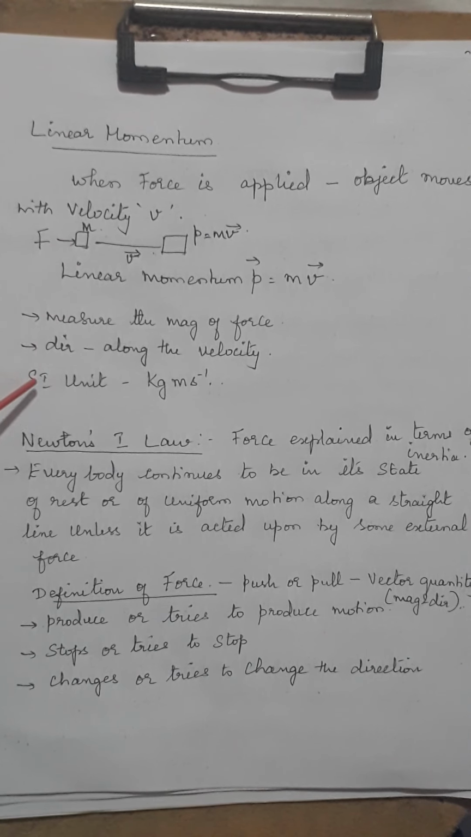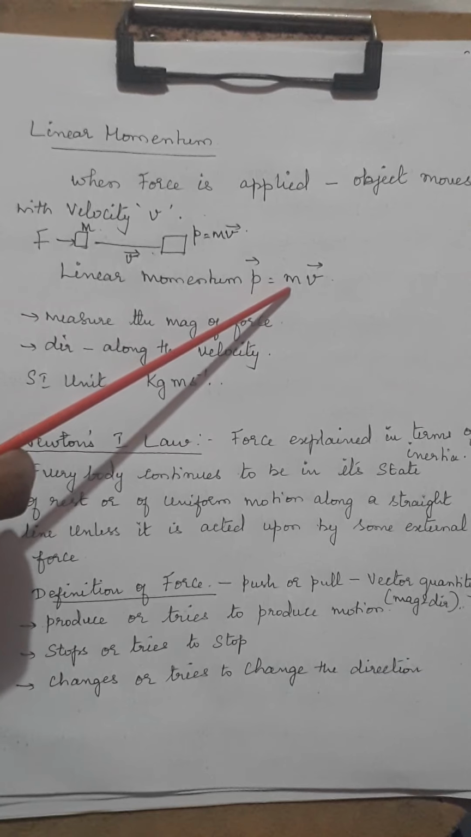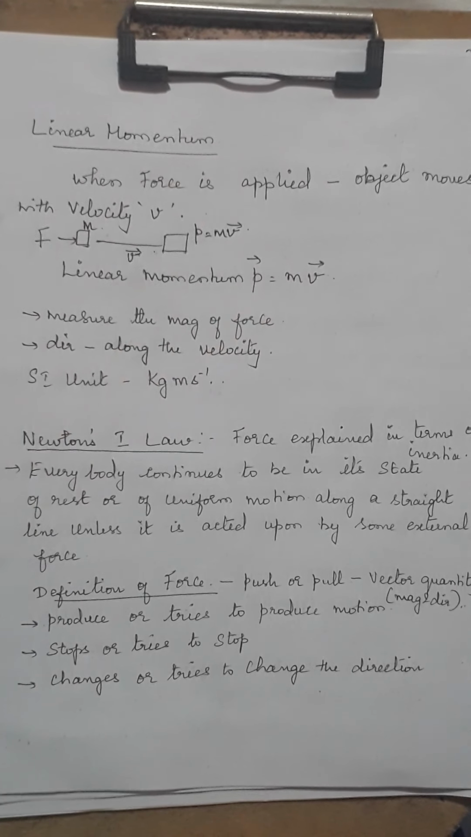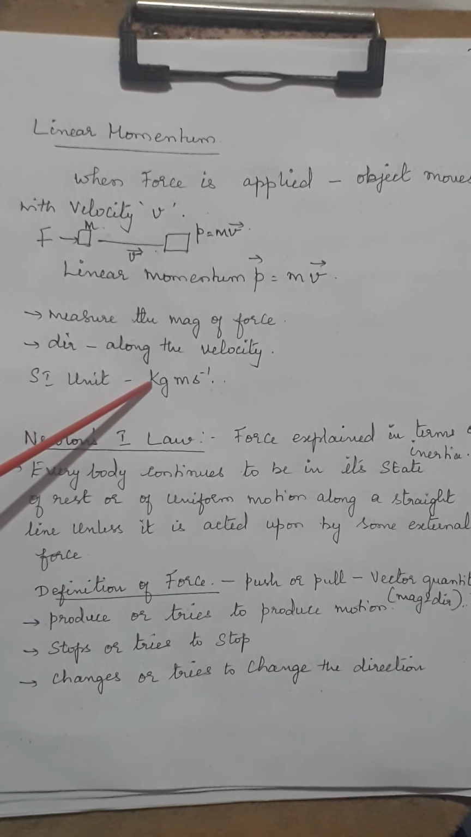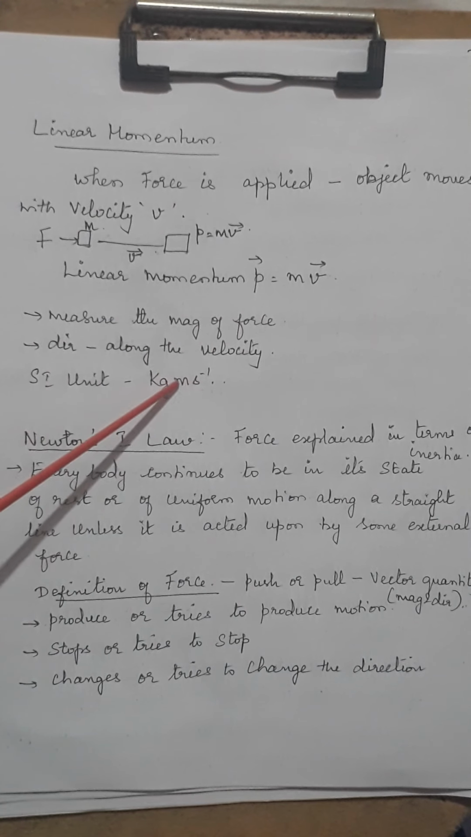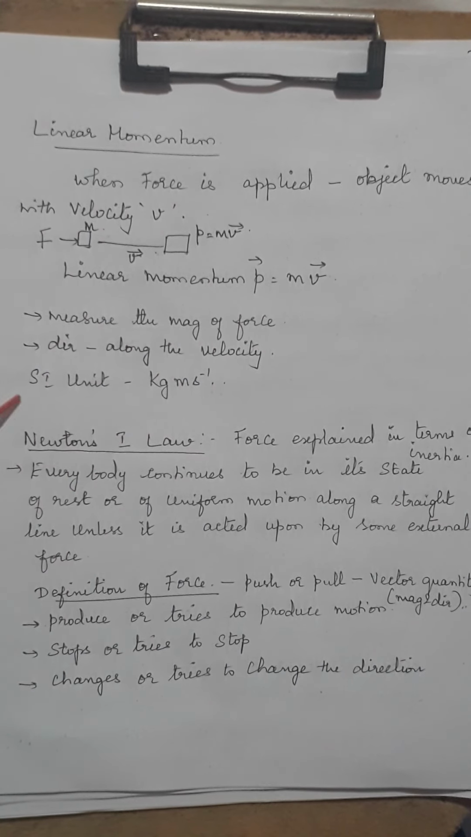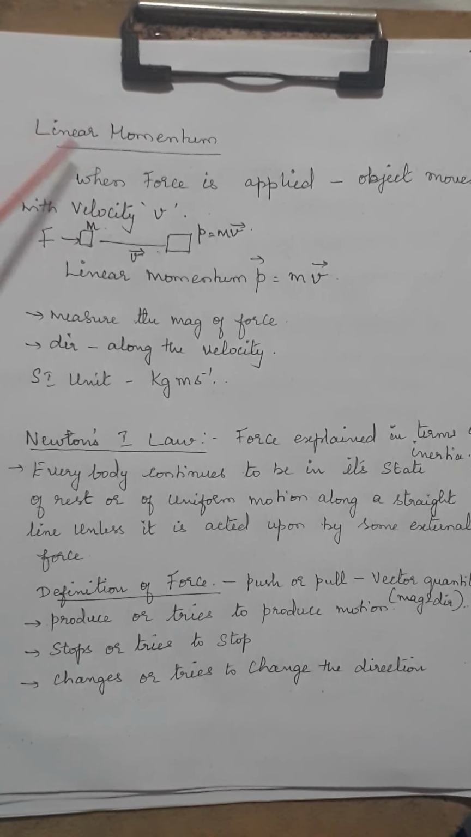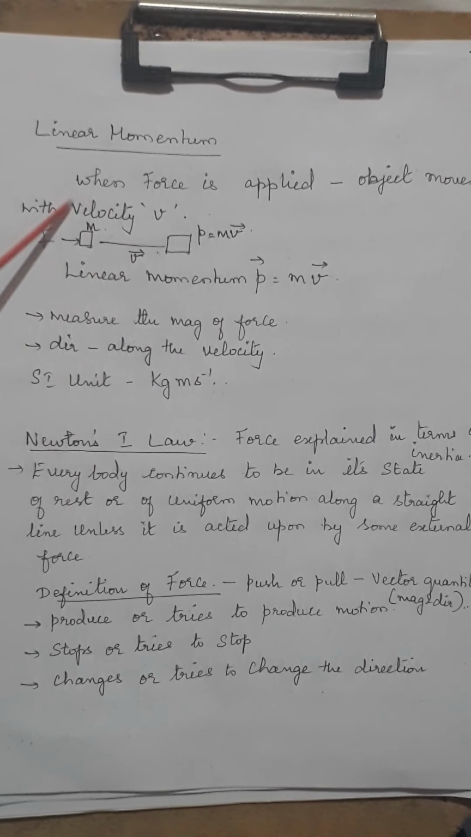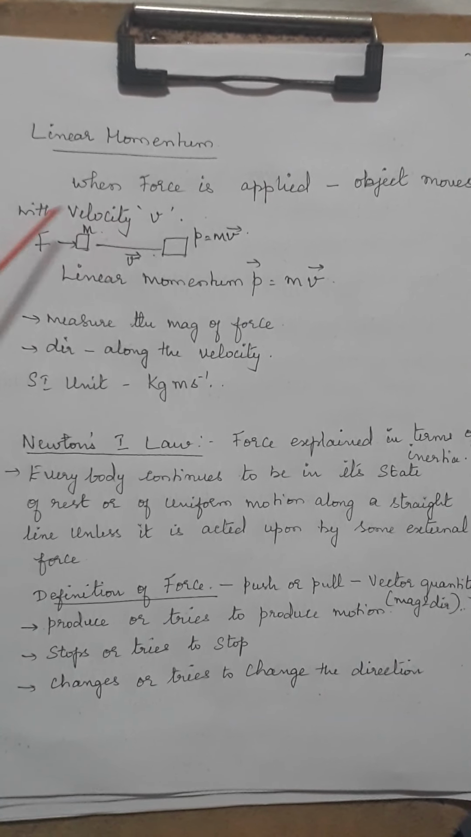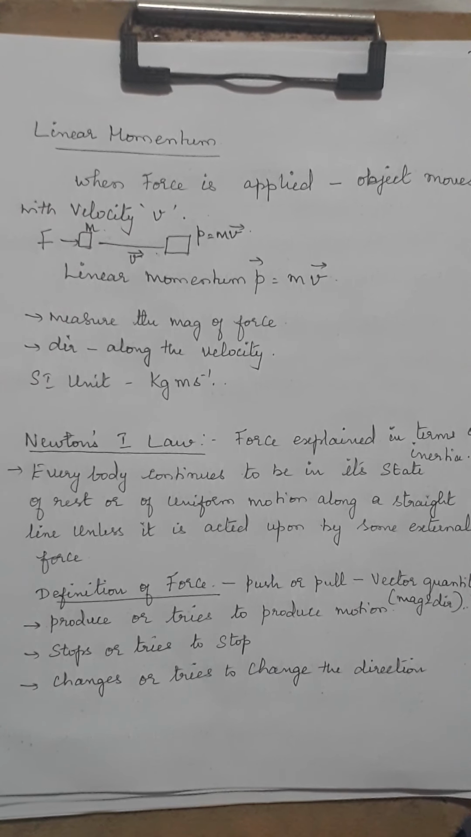The SI unit is nothing but the unit of mass into the velocity. We know that the SI unit of mass is kg and velocity is meter per second. So did you understand, children, what is linear momentum? Linear momentum says how much force is experienced by this mass, and it is along the direction of the velocity.